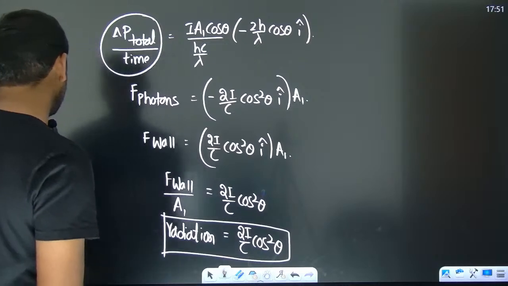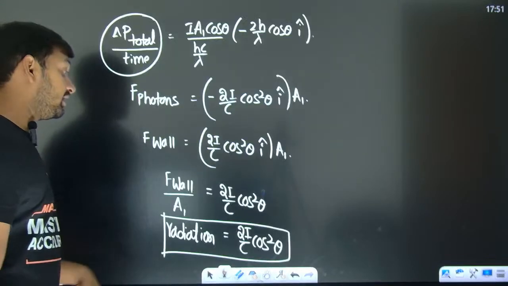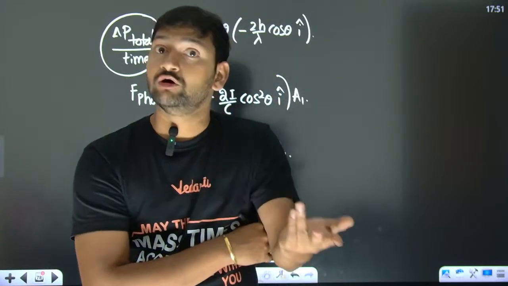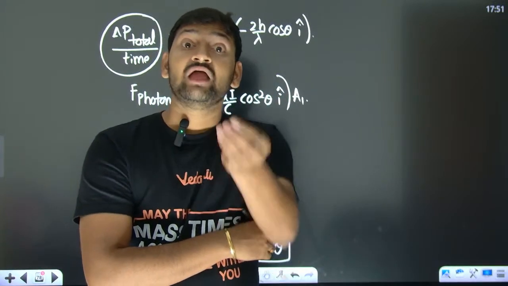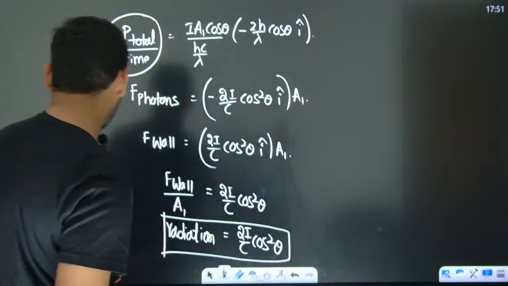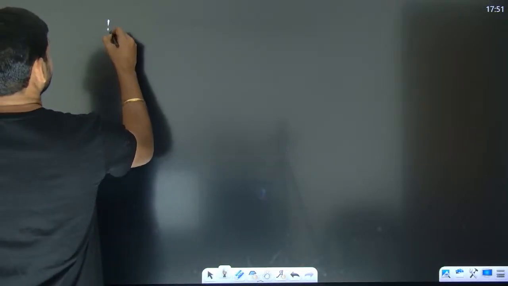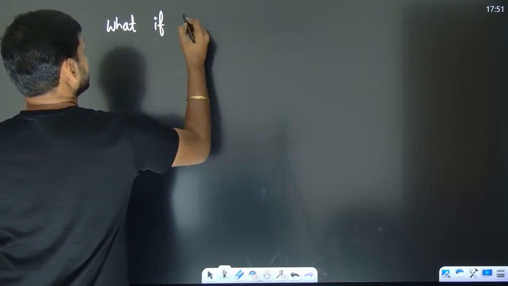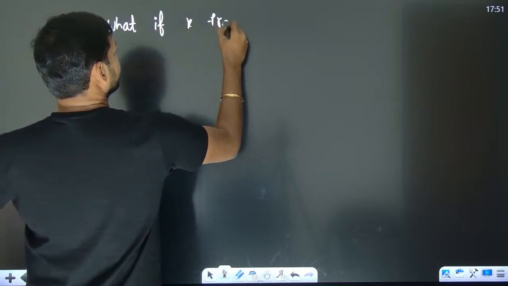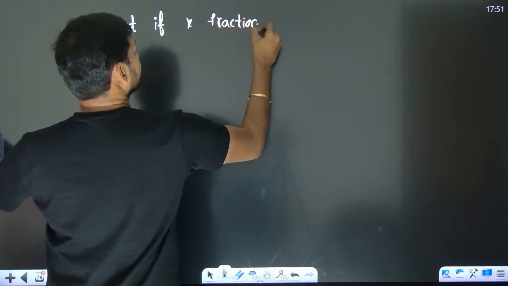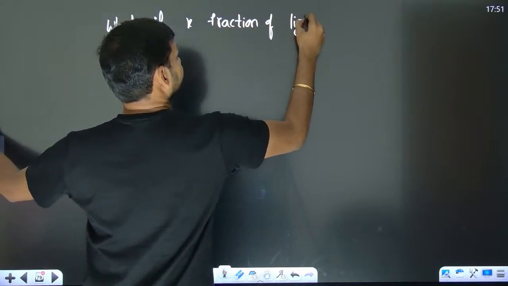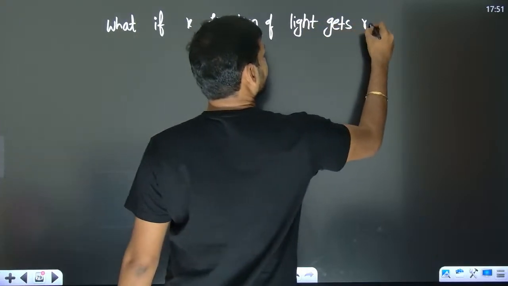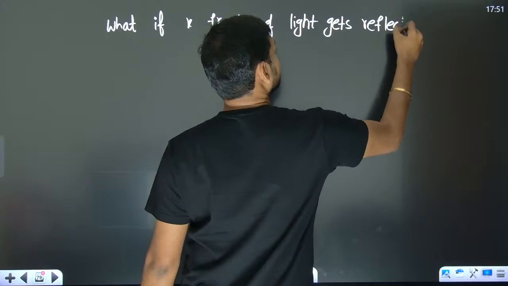Now, is it mandatory that it should always be a perfectly reflecting surface? No. So what if an x fraction of light gets reflected, not 100%? 100% means x is 1.